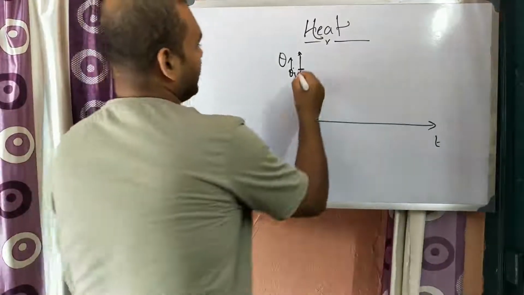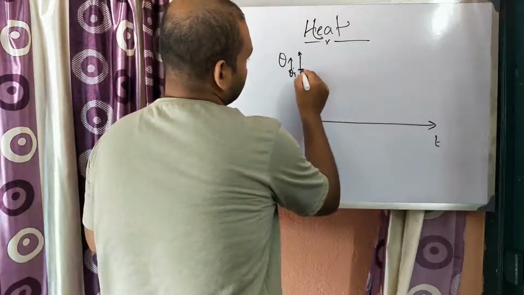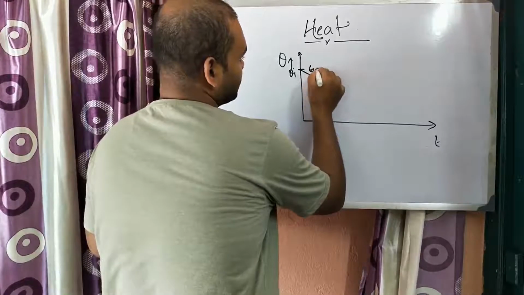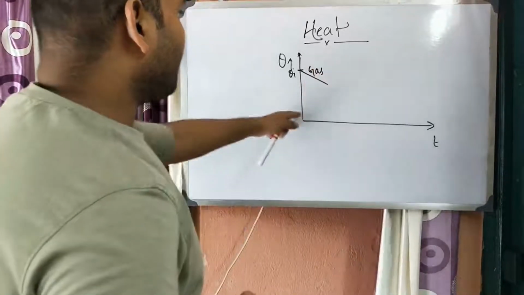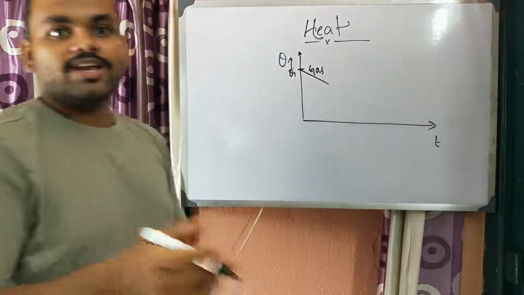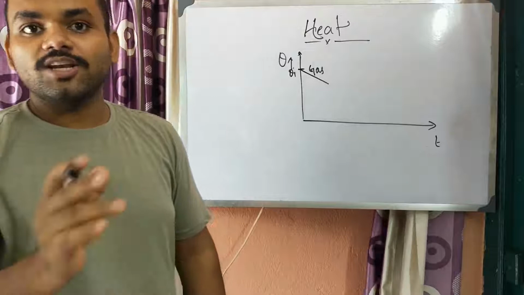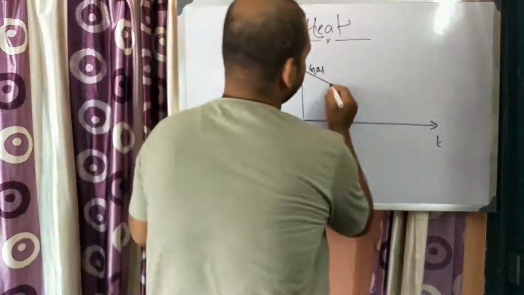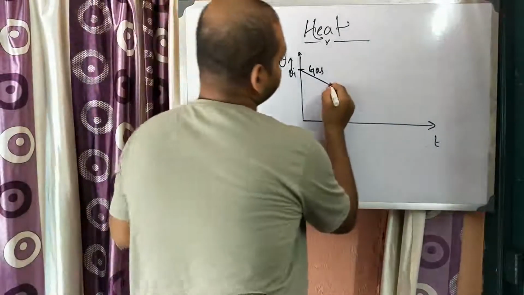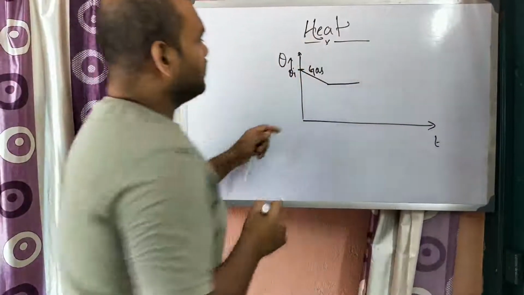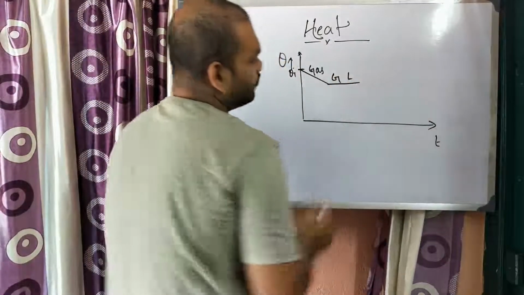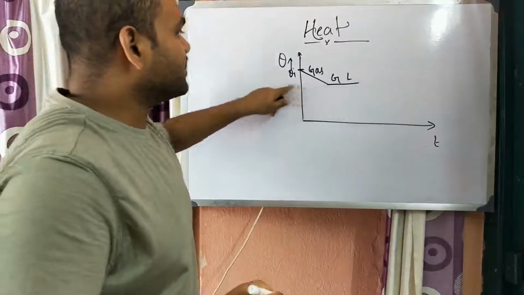If we extract heat from that gas, the temperature of the gas decreases. So this one is gas. After some time the gas starts to condense, converting from gaseous state to liquid state. If we still take out the heat, the gas starts to liquefy. So both gaseous and liquid states can be found here, but the temperature remains constant.